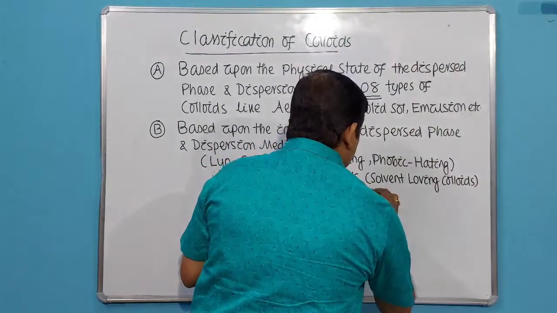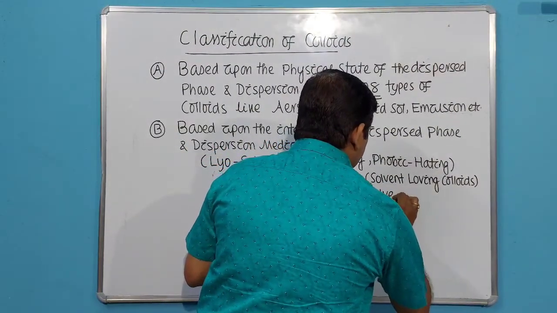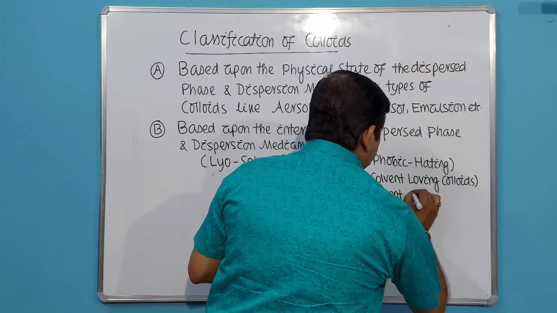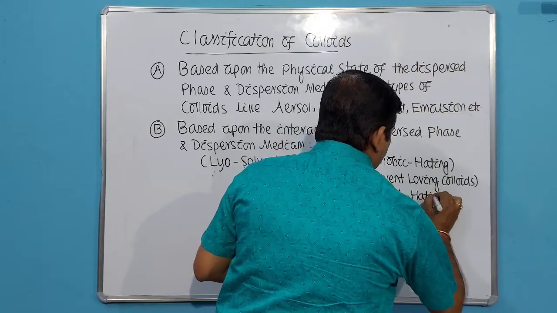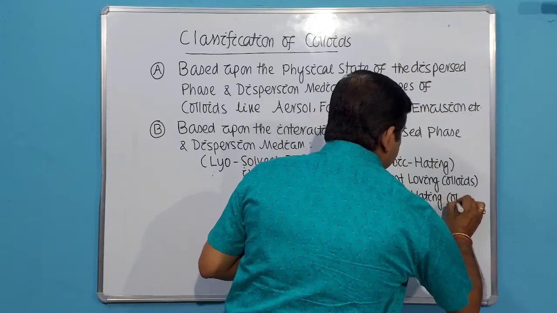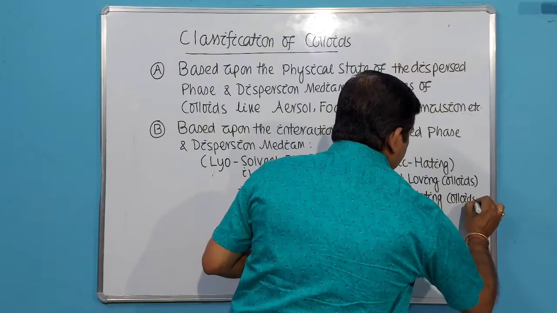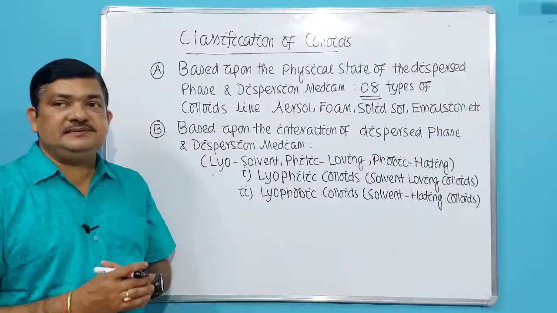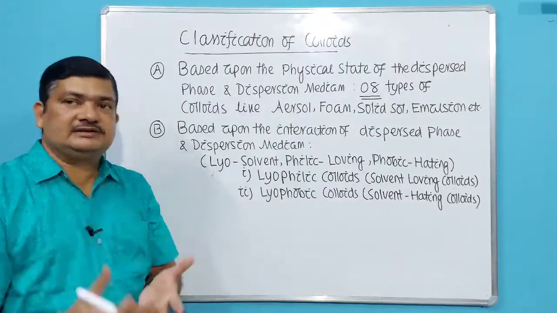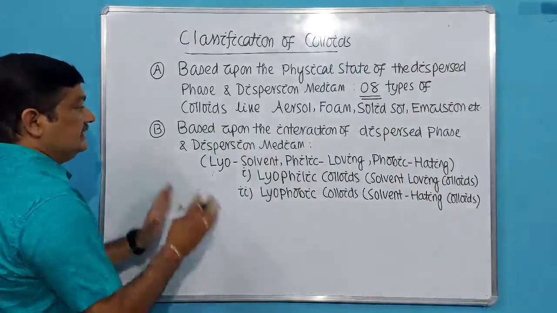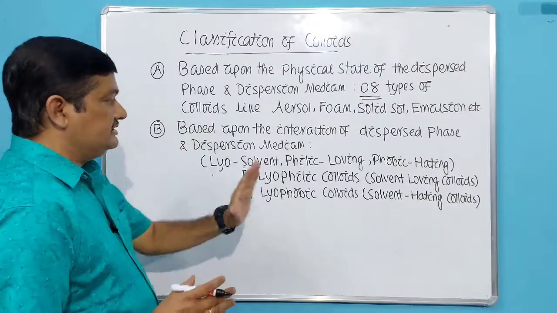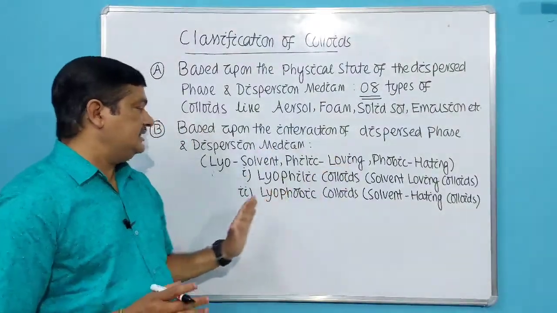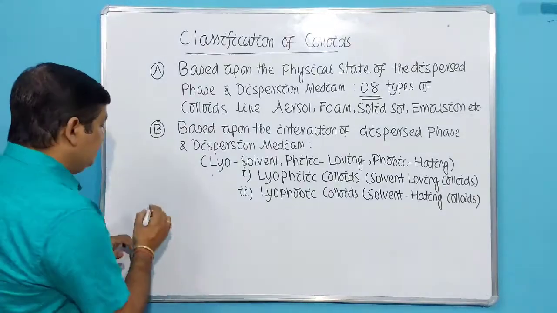So they will be called solvent hating colloids. Remember, we will be discussing these things in details. I am just classifying for you, then we'll discuss them in details. So this is the next basis of classification, based upon the interaction of dispersed phase and dispersion medium. Then next,